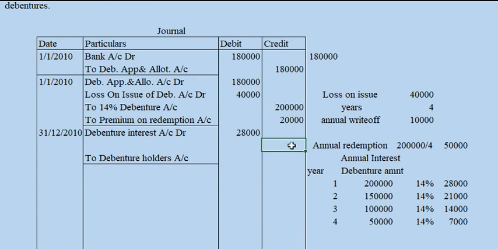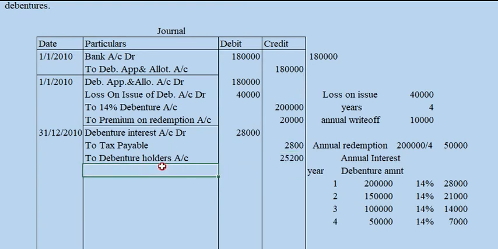So assume tax on this debenture is 10%. So tax payable is 10%, which means 2,800. So 28,000 minus 2,800 becomes 25,200.